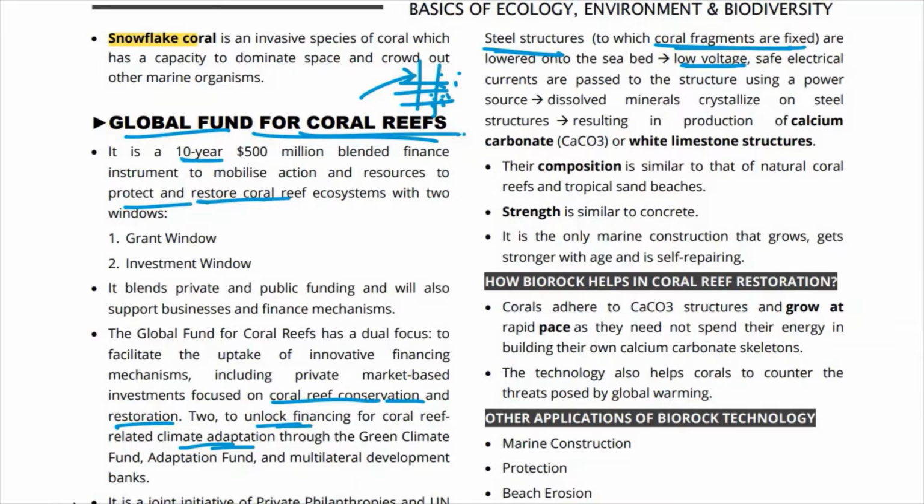gets deposited or produced there, and then these white limestone structures get formed. And its composition is similar to that of a natural coral reef, and this strength is very strong, similar to the strength of concrete, and the thing is it is the only marine construction that grows, gets stronger with age and is self repairing.